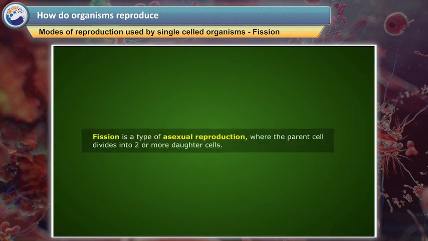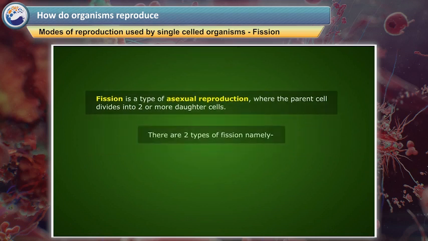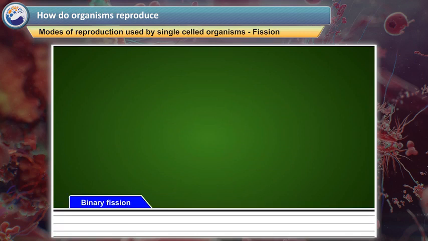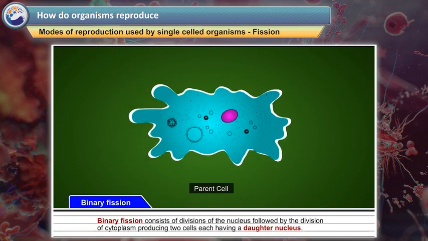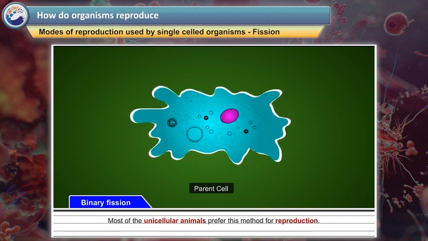Fission. Fission is a type of asexual reproduction, where the parent cell divides into two or more daughter cells. There are two types of fission, namely binary fission and multiple fission. Binary fission. Binary fission consists of divisions of the nucleus followed by the division of cytoplasm, producing two cells, each having a daughter nucleus. Most of the unicellular animals prefer this method for reproduction.